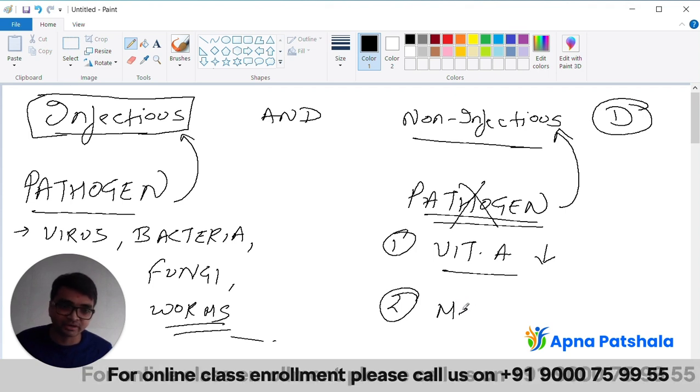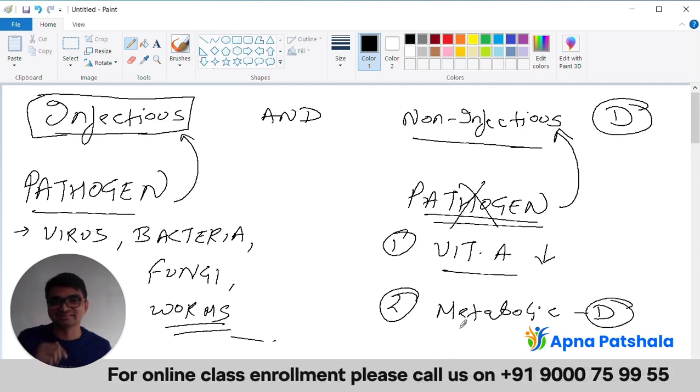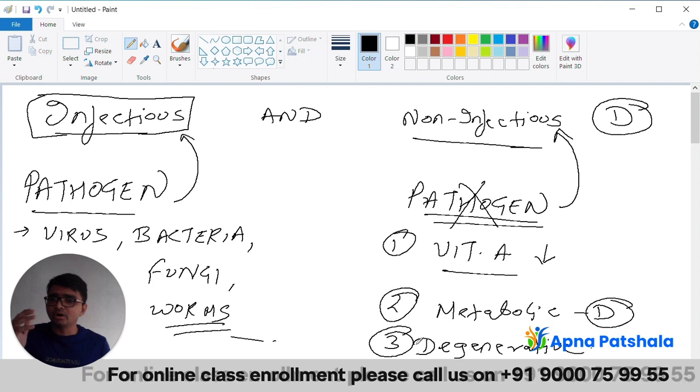Yes, so we can write metabolic disease. That is the second example. What is the third example we can give? Third example, very best, that is degenerative neuron disease. Degenerative diseases. Which are these degenerative diseases, my dear friends? Yes, you have heard of Alzheimer's disease. That is a classic example of a degenerative disease, or we can say a demyelinating disease. Okay, we are done with the non-infectious part.